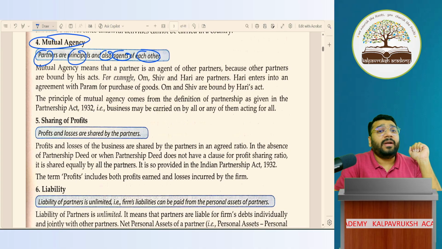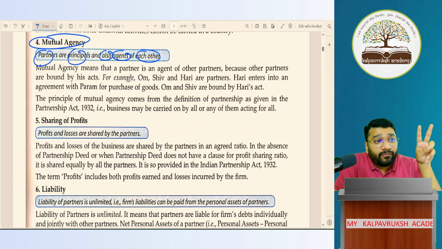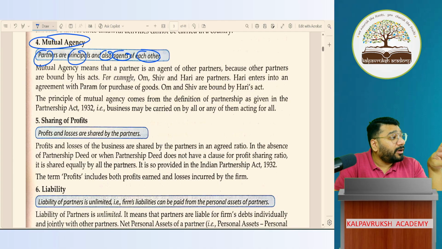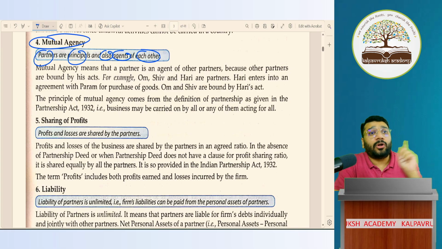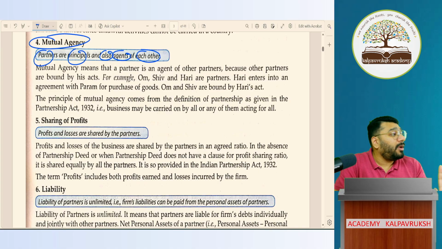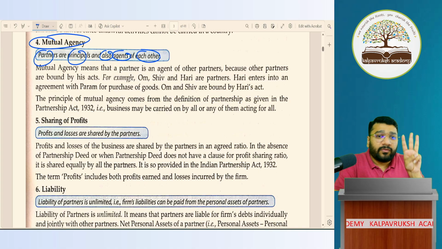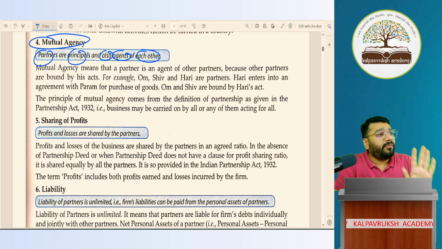Here, it is not necessary that all the 3 partners or all the 5 partners have to do some activity or the other. It's not compulsory. We have the concept of sleeping partner and active, working partner. If there are 3 partners, two have only invested money. They are not doing any work, so they are called sleeping partners. On behalf of them, one person can carry on all the activity. That is not prohibited. Law says that that is also possible. Out of three partners, if only one wants to work, let him work, other two can sleep.